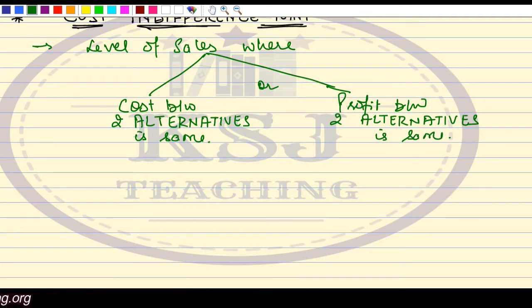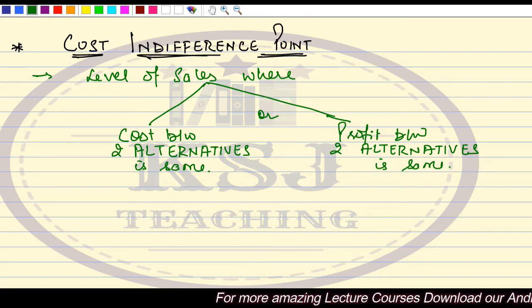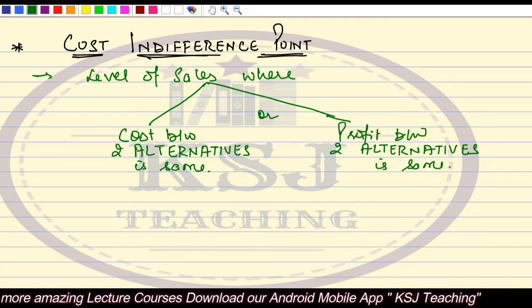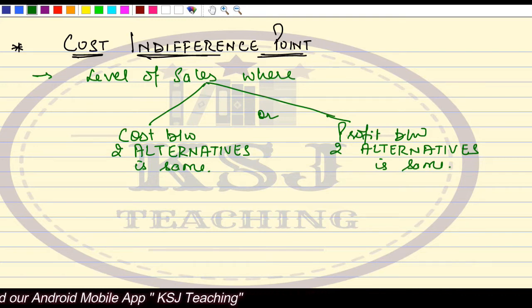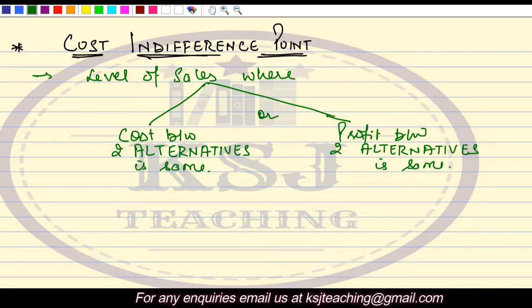So basically, cost indifference point says that we are looking at two alternatives of one thing. Say for example, you go to the market and want to buy an Android phone. You have two alternatives, whether to go for the Vivo or for the Samsung or MI. The cost of the two phones is absolutely similar, with all the features similar.